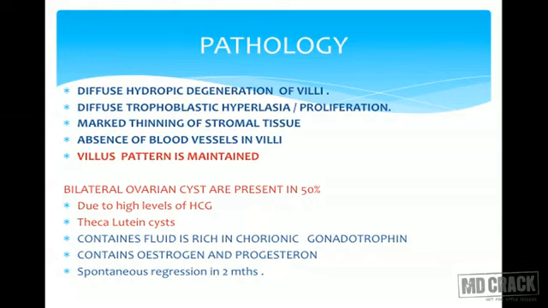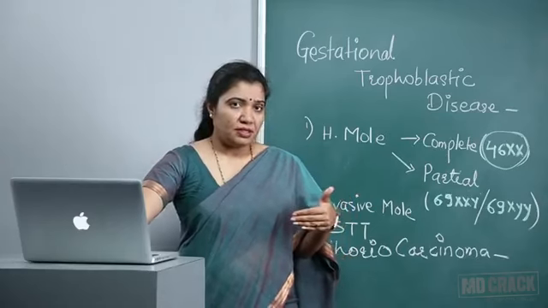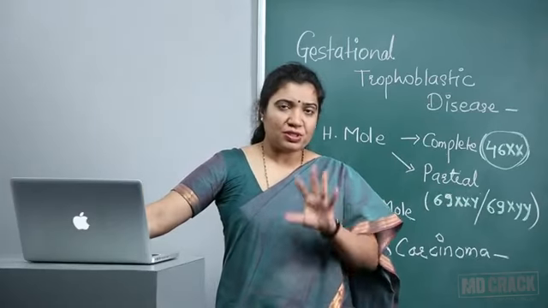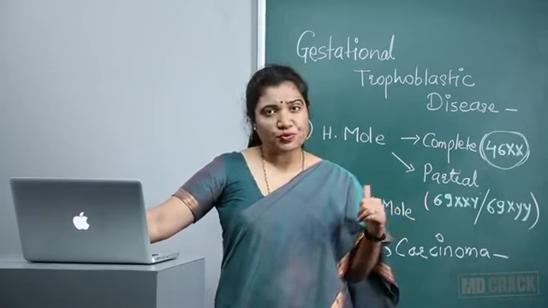And as we evacuate the vesicular mole, gradually as the hormonal level goes down, LH levels go down, and then there would be regression of these cysts, but over a period of 1 to 2 months. How does this mole present? The presentation is usually the lady comes with amenorrhea, but along with amenorrhea, there would be either bleeding, abnormal vaginal bleeding, there can be lower abdominal pain, all symptoms of pregnancy which are normally there in early gestation, because we are talking about the second trimester or maybe late first trimester. That's the duration when the patients usually present.